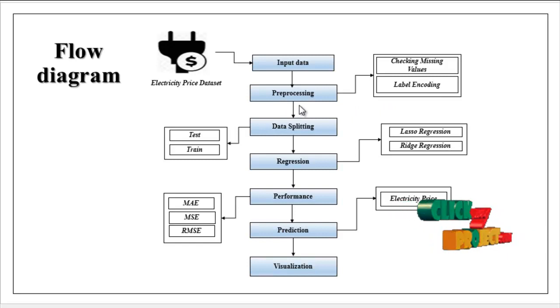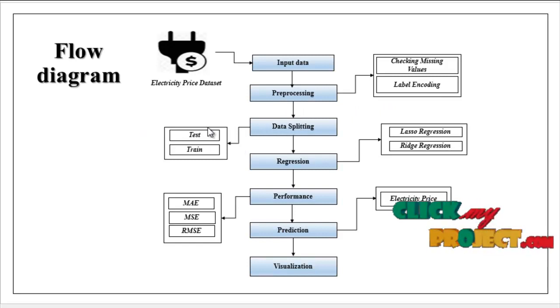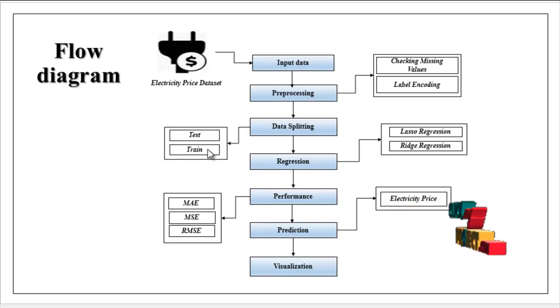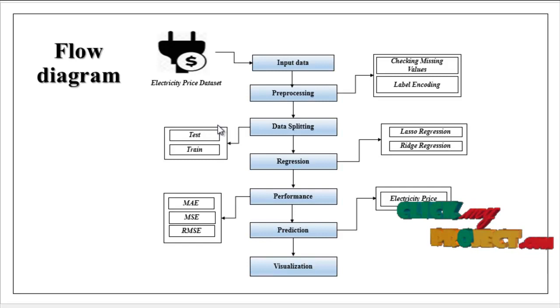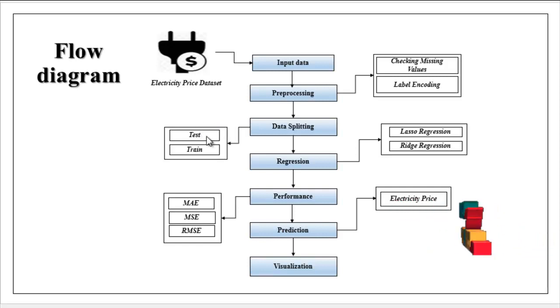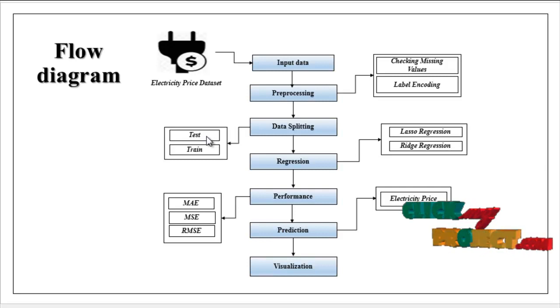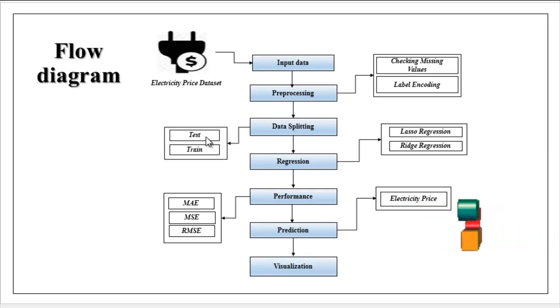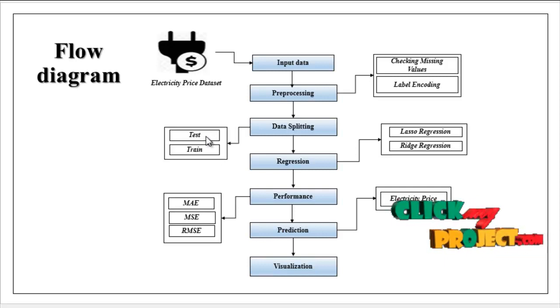The pre-processed data are carried to the data splitting module. Here we split the whole data set into test data and train data based on a ratio, for example, 80:20 or 70:30, like that. The train data is used for training and the test data is used for prediction. Most of the data is in the train portion and a smaller portion of the data is in test.